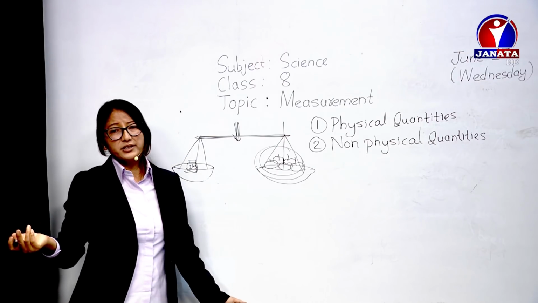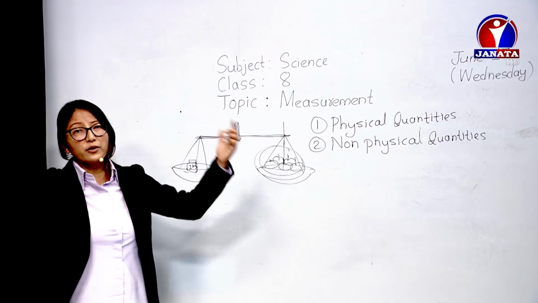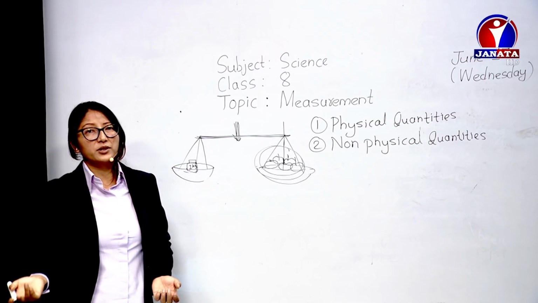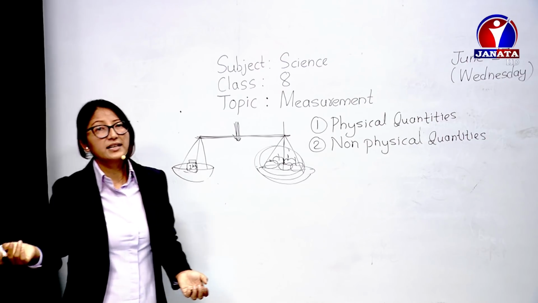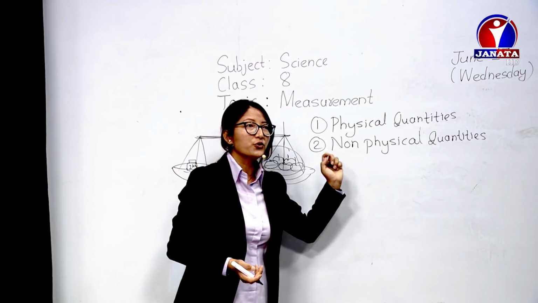Like I love somebody, I love my parents, but how much? We will say I love this much, the whole around the universe. But is that an example? Of course, that can be taken as an example, but that is not measurable. How much is all around the universe? Yes, so in such a case, if it's non-measurable, it is non-physical.